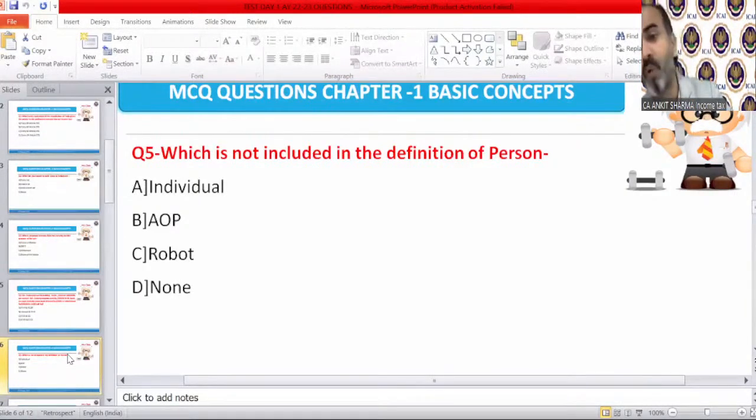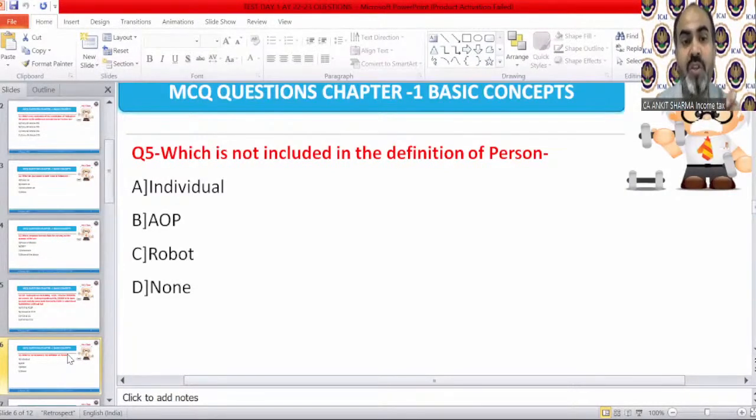I told you nobody can escape from the definition of person. If somebody is not falling under the 7 categories, he or she will be called an artificial juridical person. So nobody can escape. If there is a robot who is running a company, even a dog, like in the movie Entertainment, if someone transfers all his property and all his income in the name of his or her dog, then that dog will not fall in the category of point number 1 to 7, but will fall in the category of the last point, that is